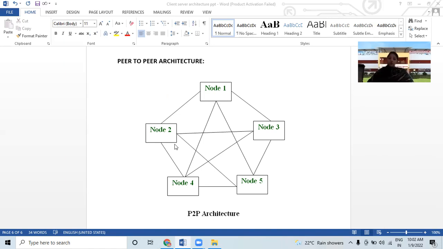So what is a peer-to-peer architecture? A peer-to-peer architecture consists of a decentralized network of peer nodes that are both clients and servers.